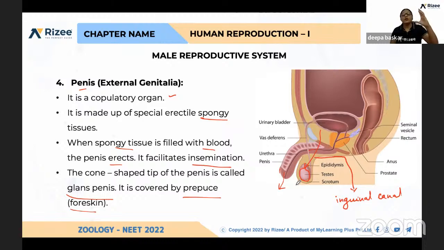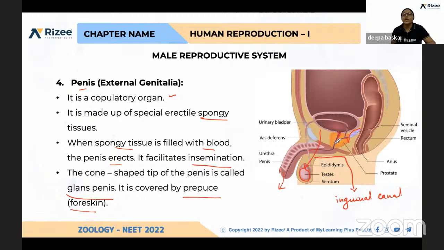The matured sperms reach the tail part, the cauda part. From there, it continues as the vas deferens. The vas deferens surrounds the urinary bladder. These are the seminal vesicles, and this is the seminal duct. This is the vas deferens, and both get connected to form the ejaculatory duct. See here, this is the urethra, which is coming from the urinary bladder. The urethra and ejaculatory duct get connected.